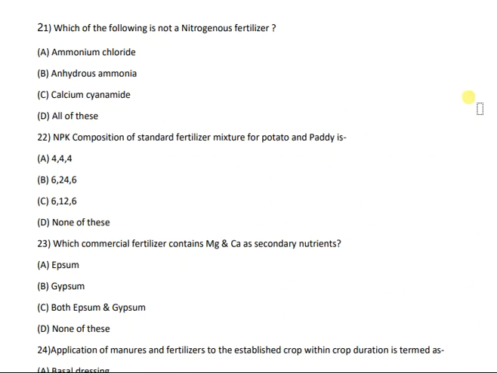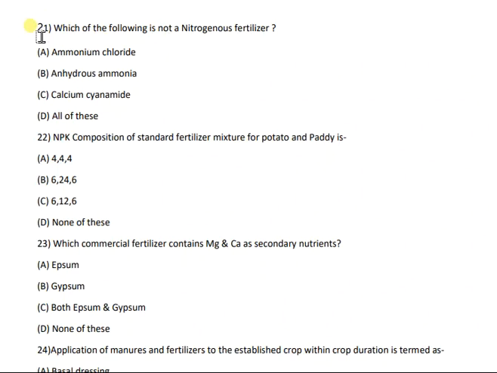Before, we have discussed 20 important questions which are helpful in JRF or SRF or any kind of competitive exams. So today we will discuss the remaining questions of agronomy. So let's start right now.